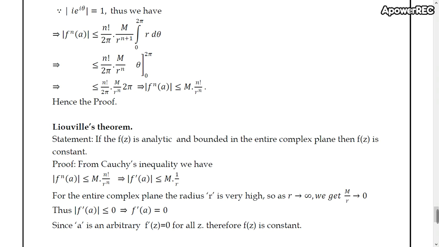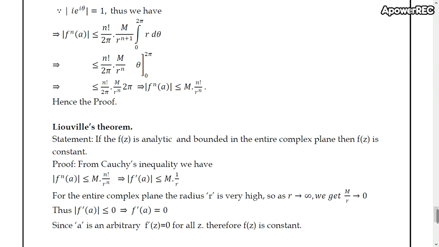For the entire complex plane, the radius r is very high. So if we consider the entire complex plane, the radius tends to infinity. Hence, M divided by r tends to 0. Thus, mod f'(a) is less than or equal to 0, which implies that f'(a) equals 0 because the modulus value is non-negative.